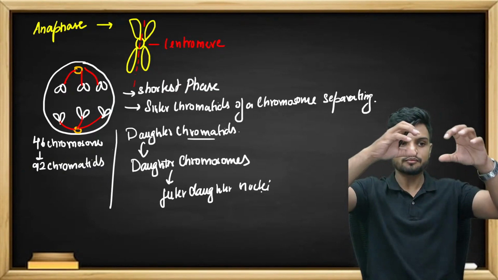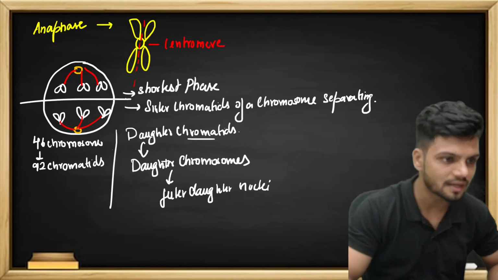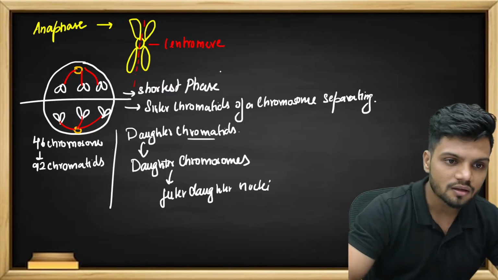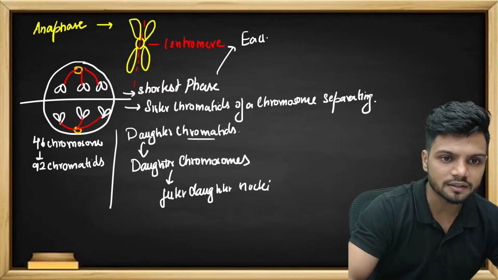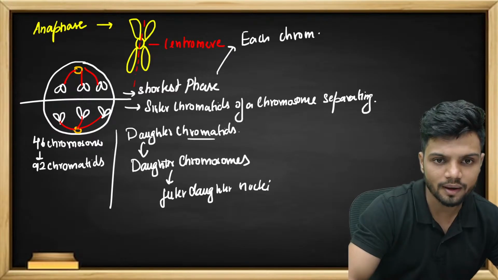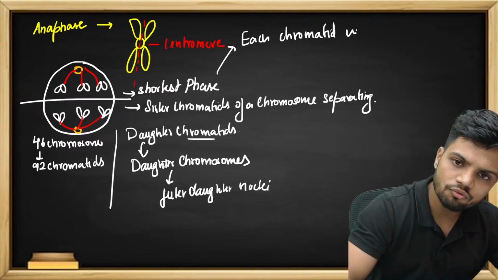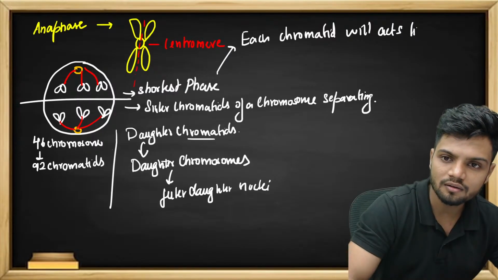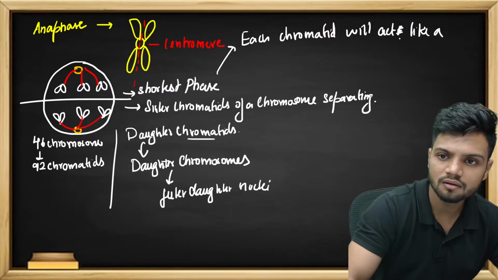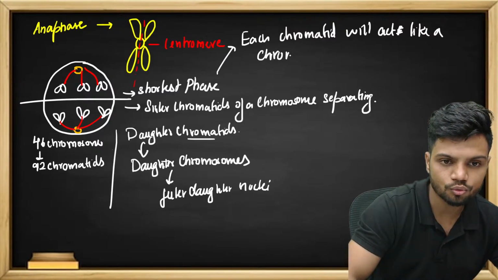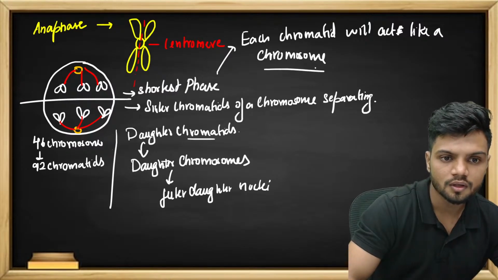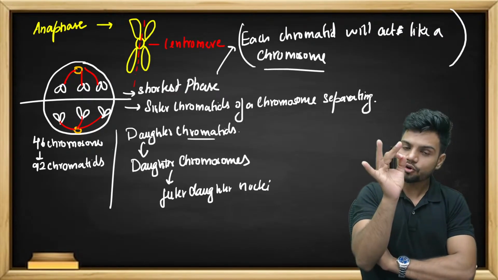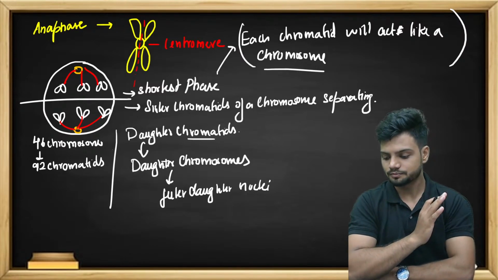When this entire cell divides into half, each chromatid will act like a chromosome. So in the case of anaphase, each chromatid will act like a chromosome, right?